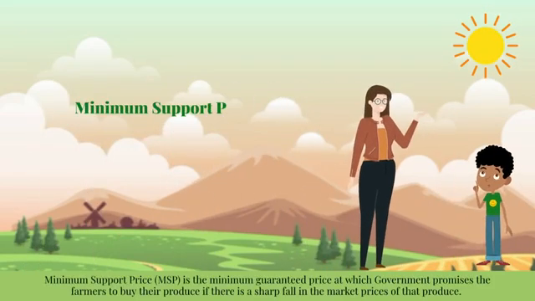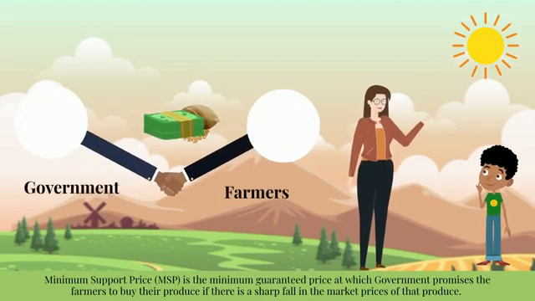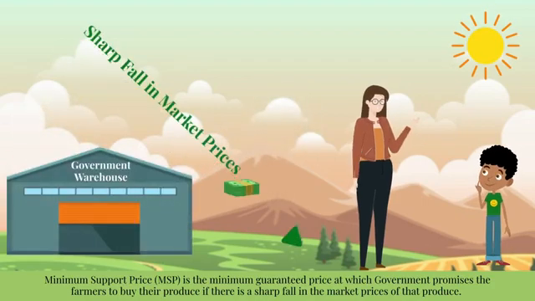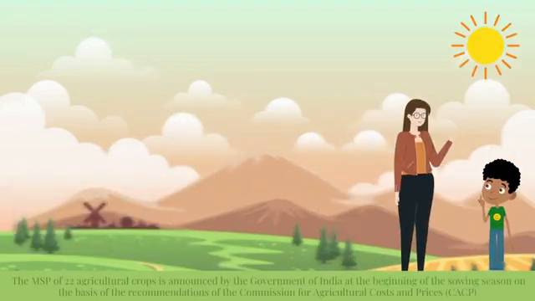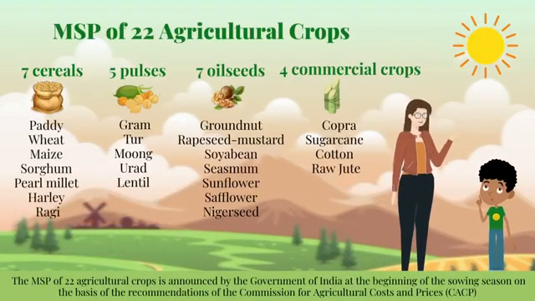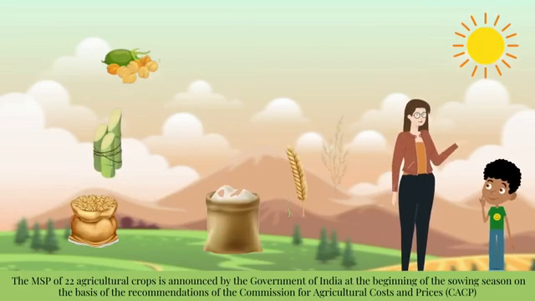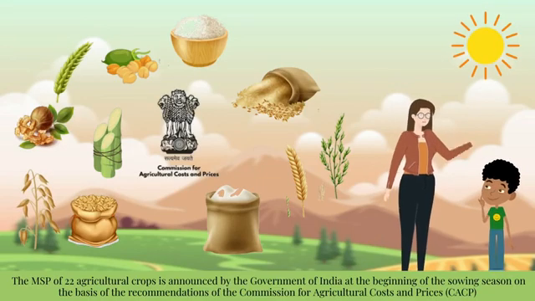Minimum support price (MSP) is the minimum guaranteed price at which the government promises the farmers to buy their produce if there is a sharp fall in the market prices of that produce. The MSP of 22 agricultural crops is announced by the Government of India at the beginning of the sowing season on the basis of the recommendations of the Commission for Agricultural Costs and Prices.